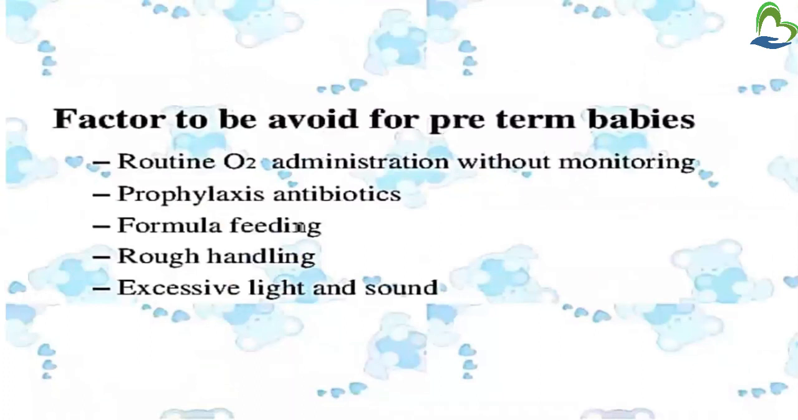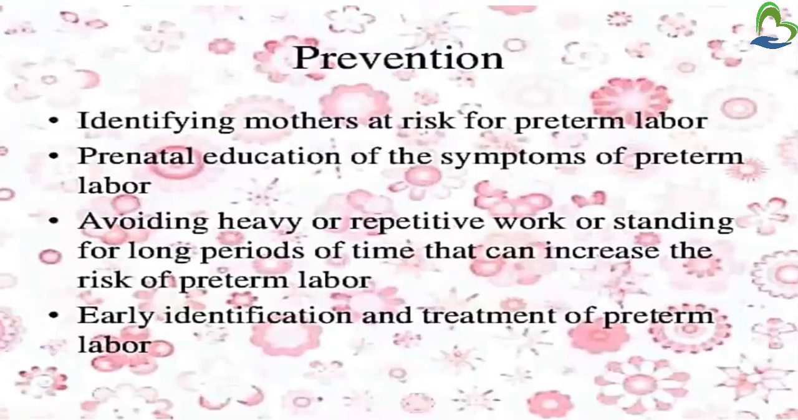Then factors to be avoided for preterm babies. For preterm babies, what factors will you avoid? You have to avoid routine oxygen administration without monitoring. Then prophylactic antibiotics, formula feeding, rough handling, and excessive light and sound. All these things are avoided in a preterm baby.